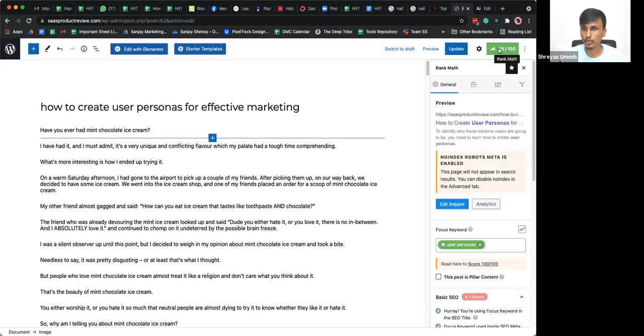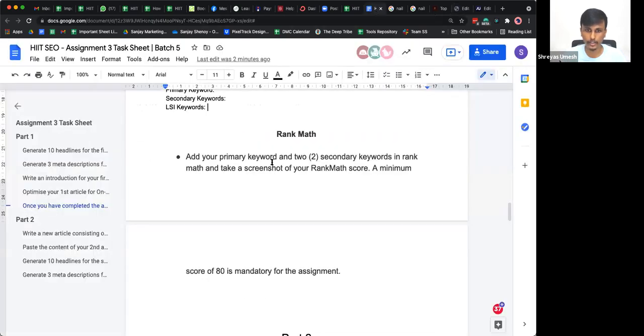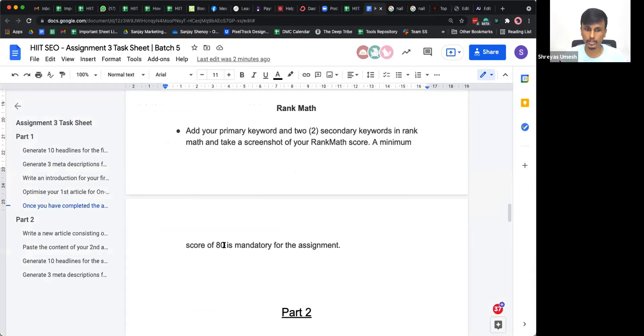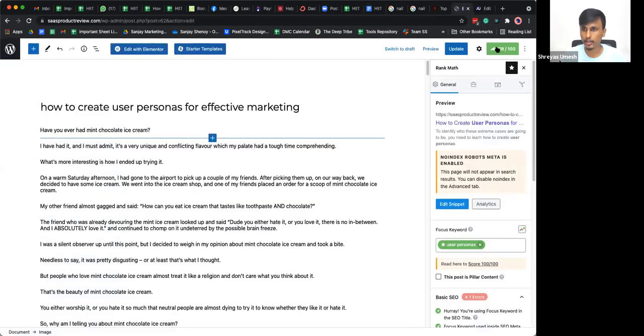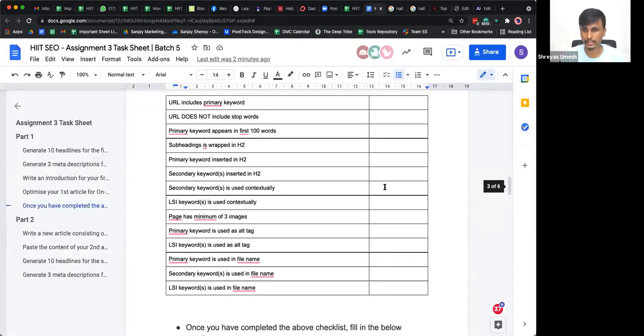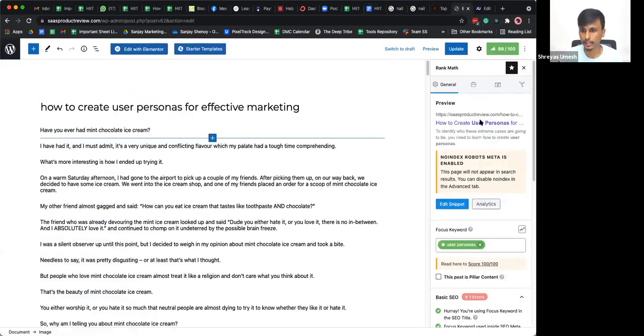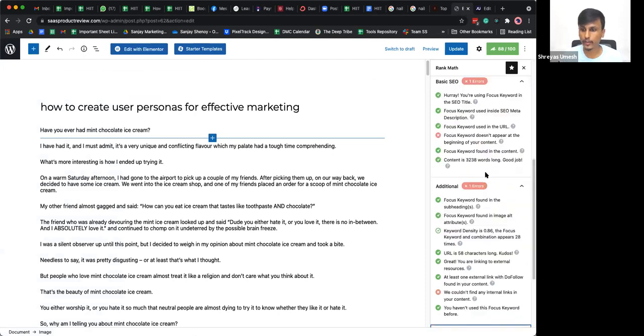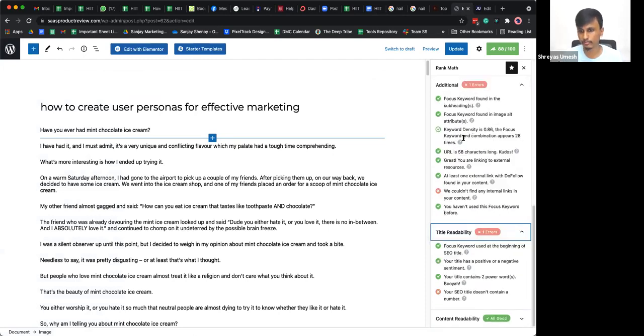You have to get a score of 80 minimum for the assignment to be approved, right? We have written here that 80 is the mandatory score for getting your assignment approved. So make sure that's there. If you follow the checklist that we have given, the checklist that has 17 pointers, you should be getting a score of 80 plus, right? If you still don't get a score of 80 plus, even after following those 17 checklist pointers, you can try and solve all of these issues here.